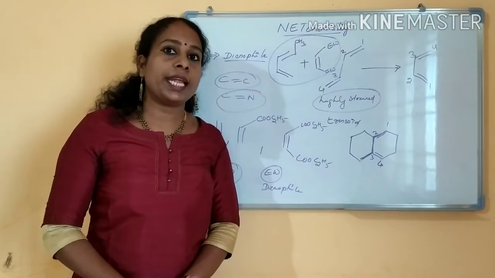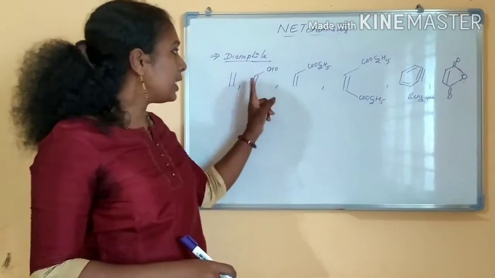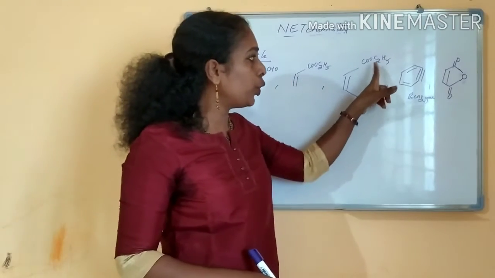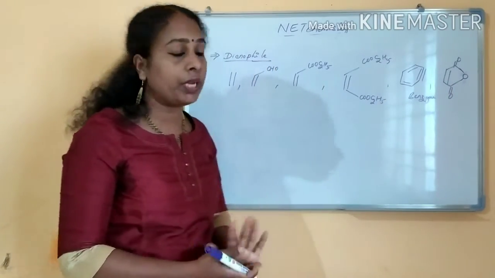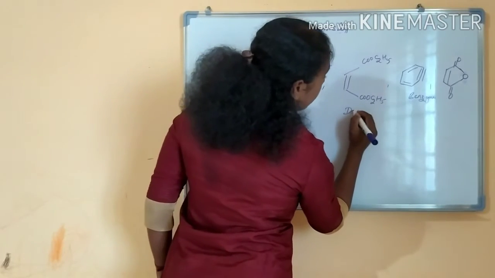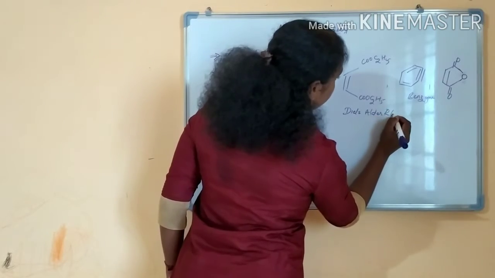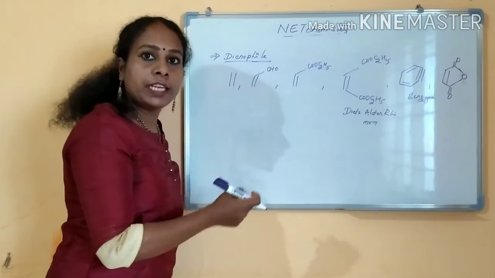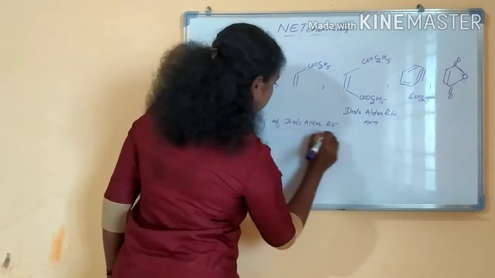Okay, we'll see how the Diels-Alder reaction works. These all are the sources of a dienophile. See here I have substituted with an electron withdrawing group, here an electron withdrawing group, here both sides electron withdrawing groups, benzene, all these things are dienophiles. Out of these, the Diels-Alder reaction will be maximum here. Okay, why? Both sides are substituted with an electron withdrawing group. So what is the regioselectivity of a